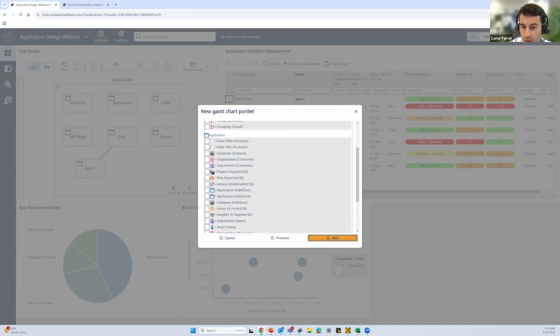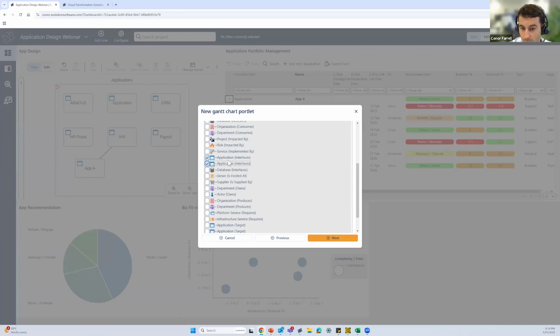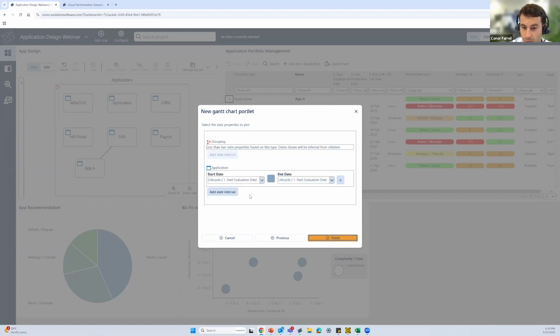Next, I'm going to look at the applications and how they interfere with other applications. So that is what I'm selecting here. Other options I could look at bringing into my Gantt chart is I have my list of my applications, and this allows me to see maybe what server they're hosted at, what department owns the applications, etc. So it's allowing me to bring those connections into my Gantt chart. But we'll keep it quite simple for now, and we'll just have a look at how each of our 5 or 6 applications from this diagram relate to each other.